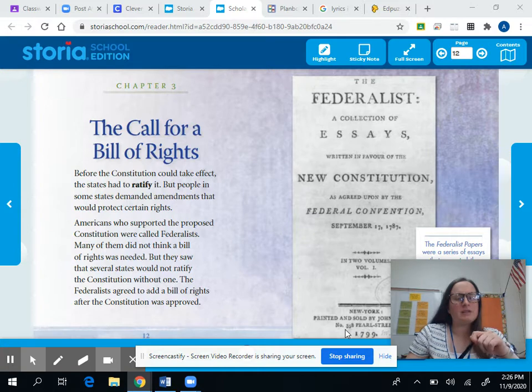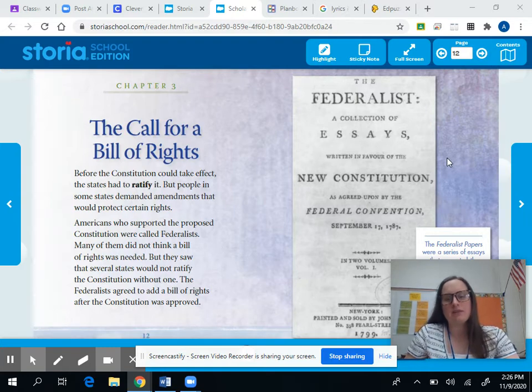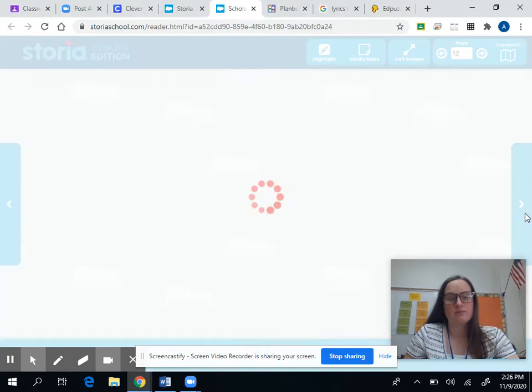Many Americans did not think a Bill of Rights was needed. But they also saw that some states would not ratify the Constitution without one. So everyone agreed to a Bill of Rights after the Constitution was approved.